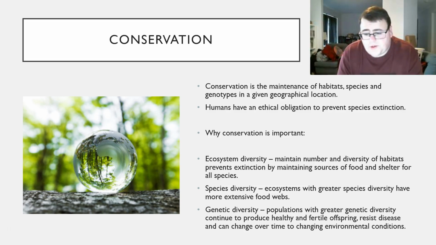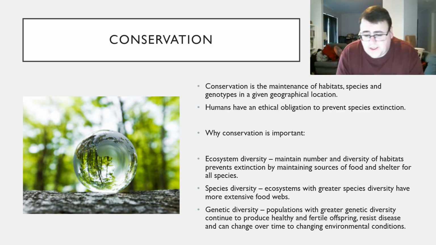Why is it important to protect the species diversity? We know when we looked at food chains and food webs from year 9 to year 11 that a food web is more sustainable than a food chain. If there is a change in a food chain, the entire food chain will often collapse. If there's a change in an extensive food web, the food web can bounce back. So by having larger diversity in species and more species around in an ecosystem, that ecosystem has a greater chance of survival.